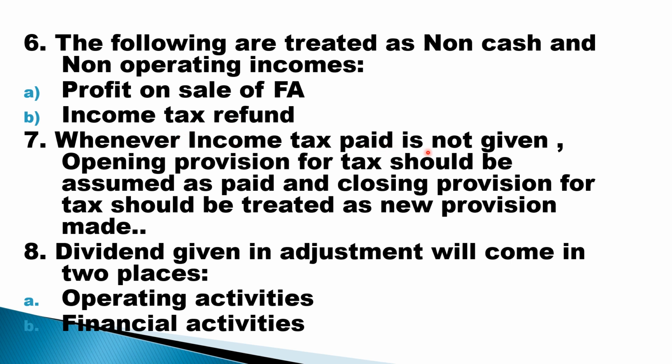Whenever income tax paid is not given, opening provision should be treated as paid, closing provision should be treated as new provision. Students, whenever in the question IT paid is not given, then go to balance sheet. You may find provision for tax. Opening is treated as paid, closing is treated as new provisions created. Dividend given in adjustment will come in two places. So any dividend paid is given in adjustment, it will come in two places. Of course, all adjustments will come at two places: operating activity and finance activity.